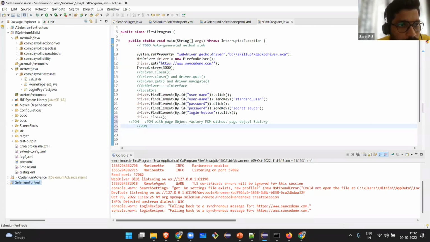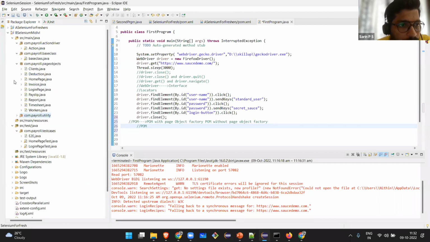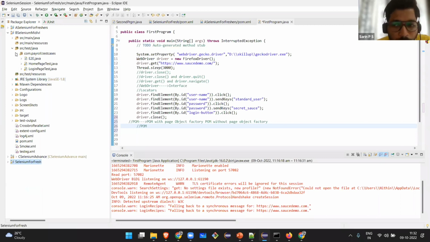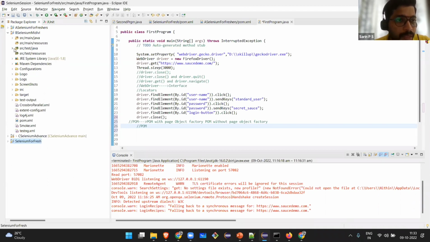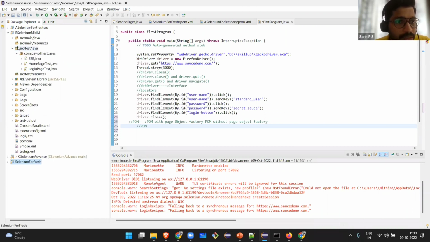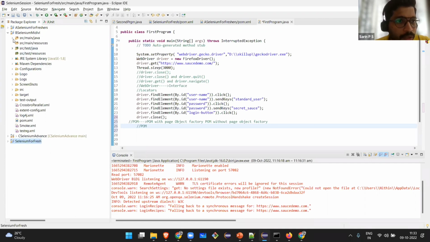Inside this main Java, all the Java code resides here, and all the test cases you can find here. So tomorrow in this organization, if a fresher or a new individual comes in, we don't need to tell him where to fetch the test cases. If he has experience with Maven, he knows that he has to come here, then click here. These are the test cases inside source test Java, and this is the Java code corresponding to that.